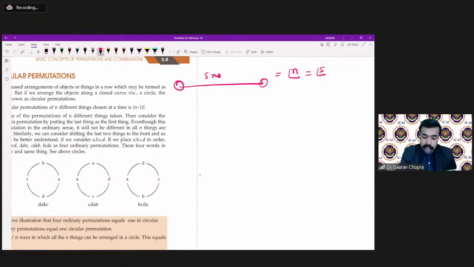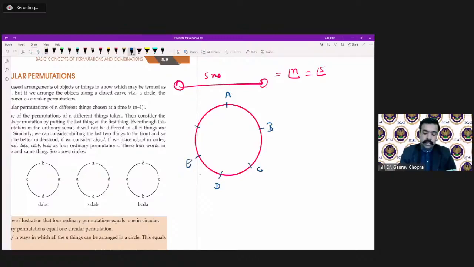But when we are talking about circular arrangement, what will happen? Say we have A, B, C, D, E, and F. We have these 6 persons and we have to arrange them.